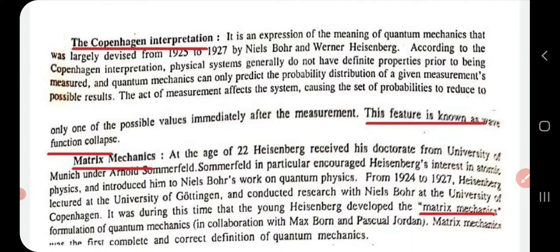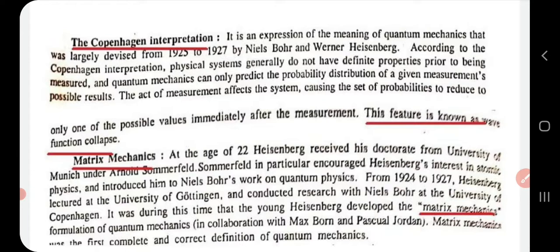One is the Copenhagen interpretation. It is nothing but an expression of the meaning of quantum mechanics. According to this interpretation, physical systems do not have definite properties before they are measured. That is, before measuring, any physical system that you take will not have any definite properties.